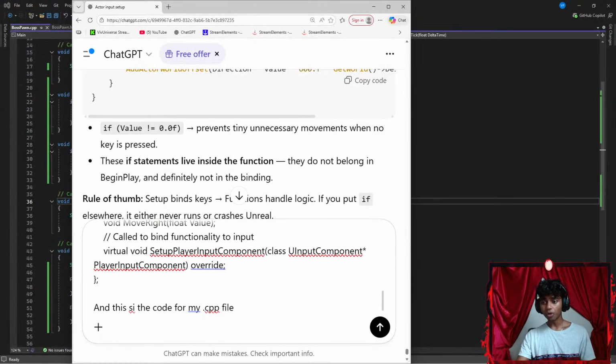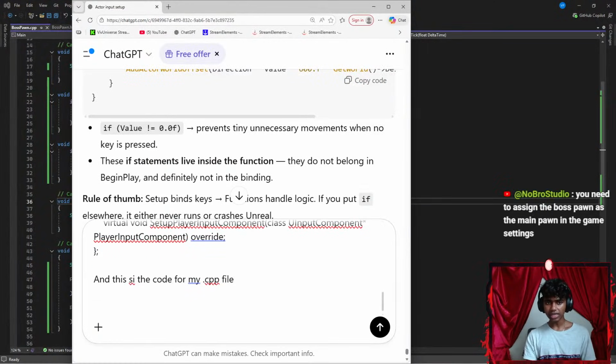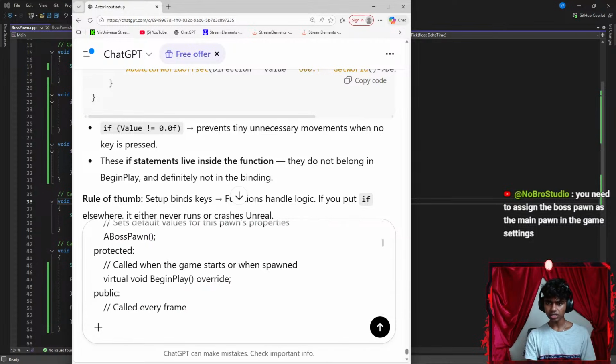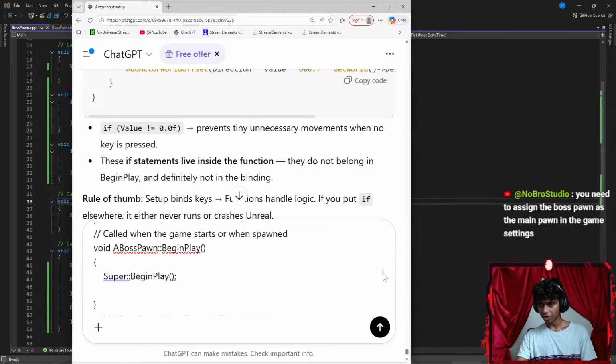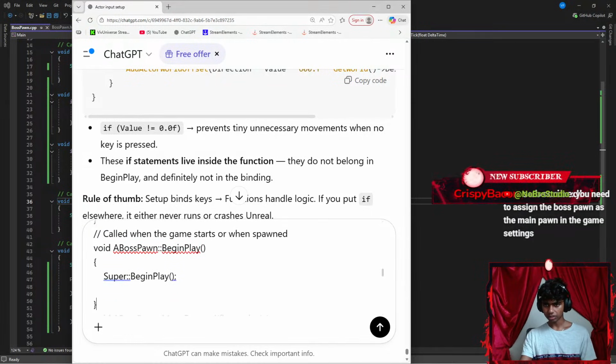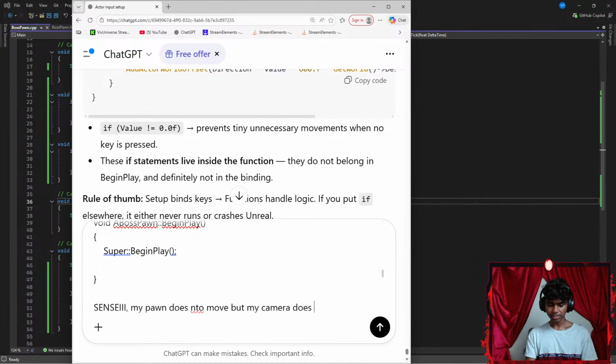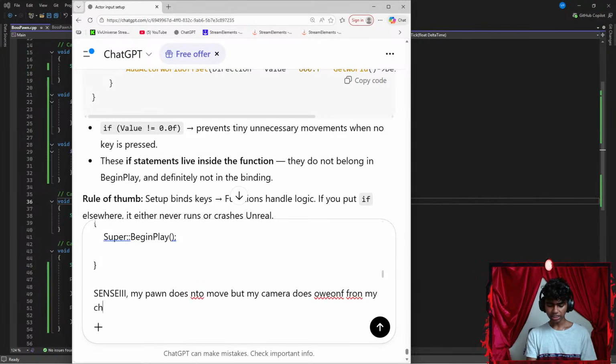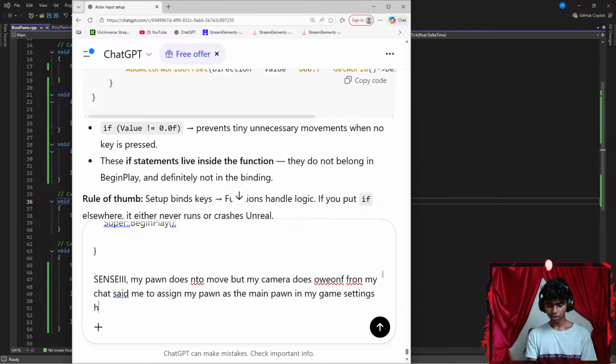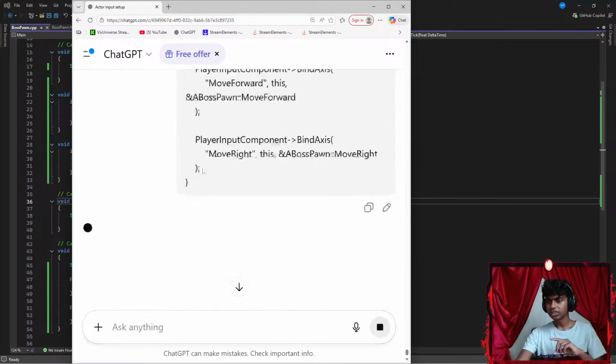Okay, there we go. Maybe because I didn't add my function somewhere down, you need to assign the boss pawn as the main pawn in the game settings. How do we do that? Let me go all the way here. Ethan says, my pawn does not move, but my camera does. Someone from my chat told me to assign my pawn as the main pawn in my game settings. How do I do that? Okay, let's see.